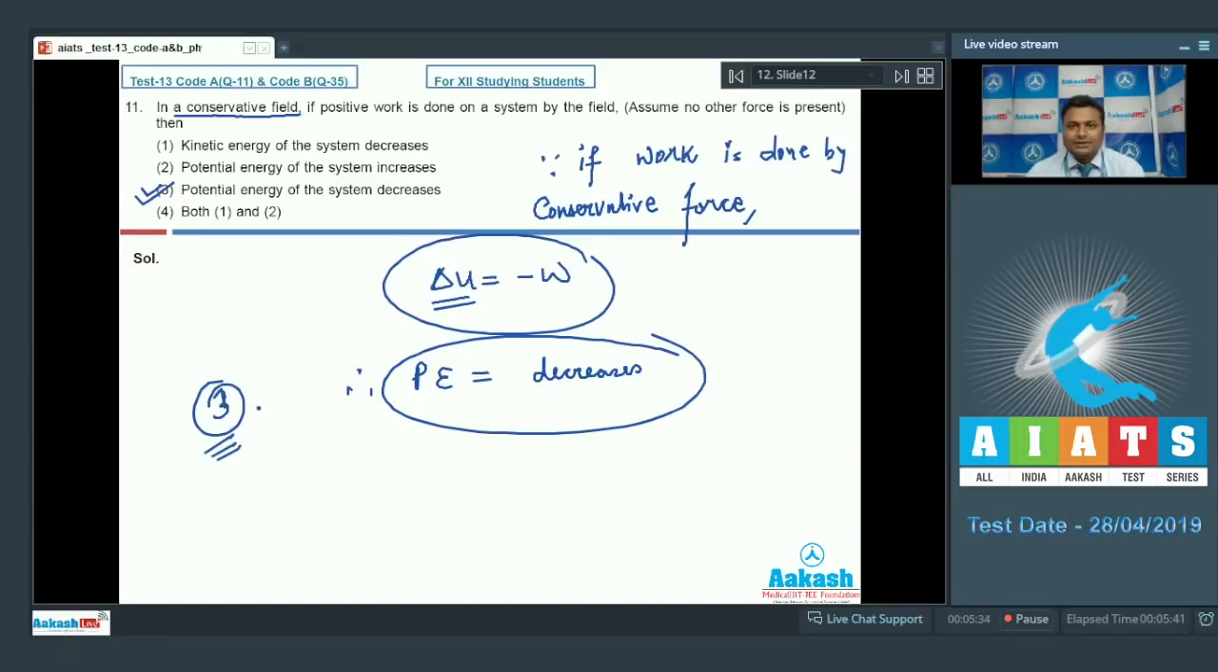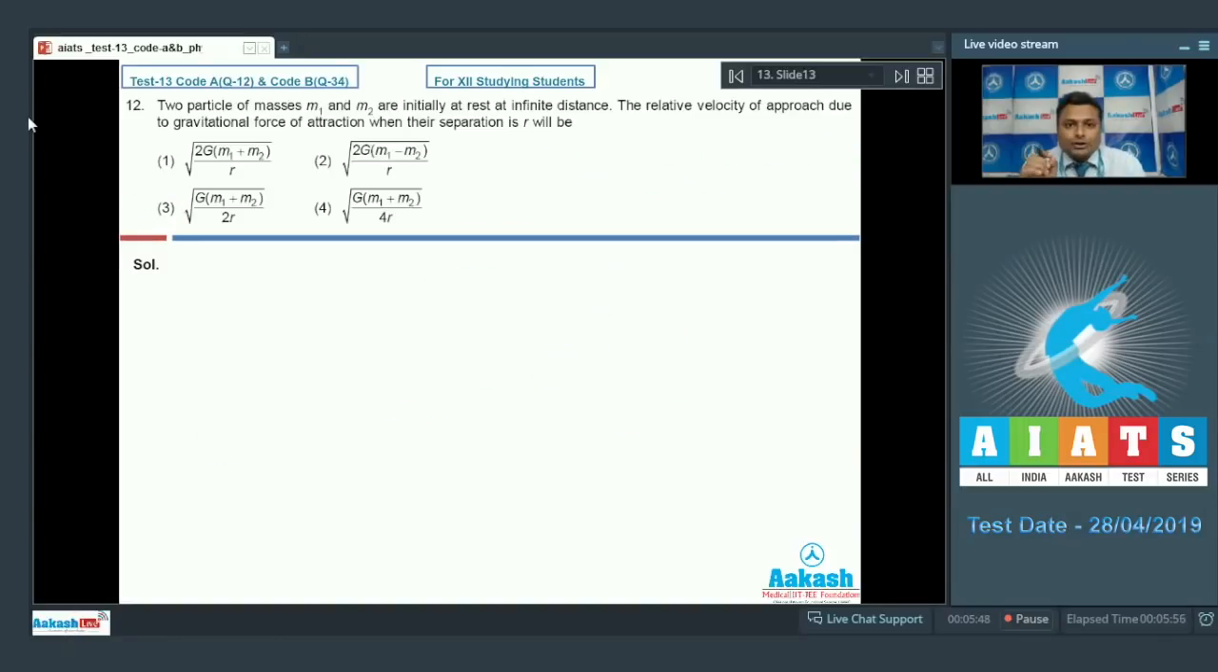Now move on to the next, that is 12 number. So here is question number 12, everyone. Two particles of masses m1 and m2 are initially at rest at infinite distance. The relative velocity of approach due to the gravitational force of attraction when their separation is r will be what?